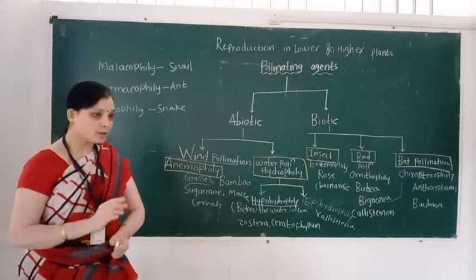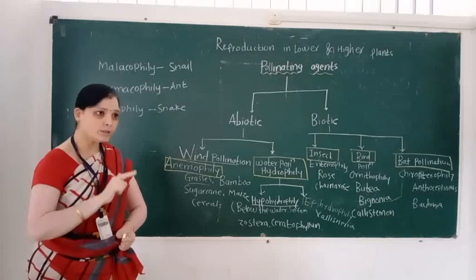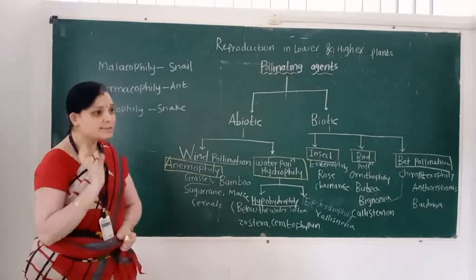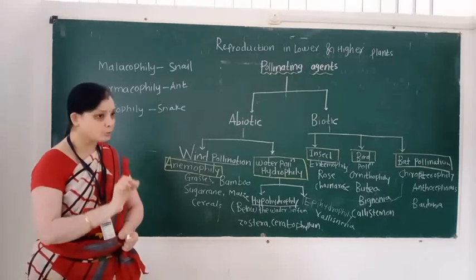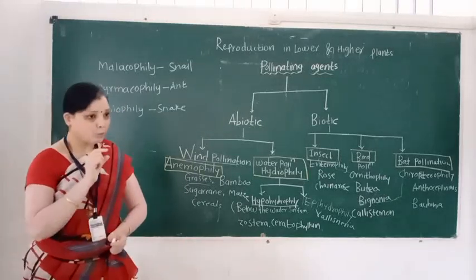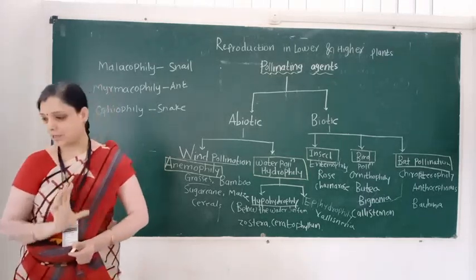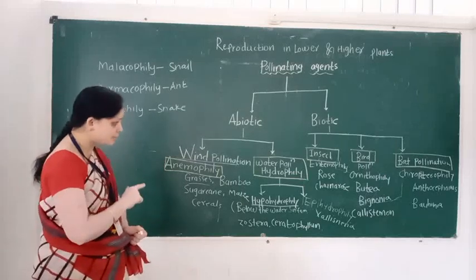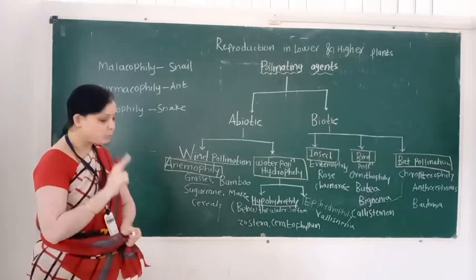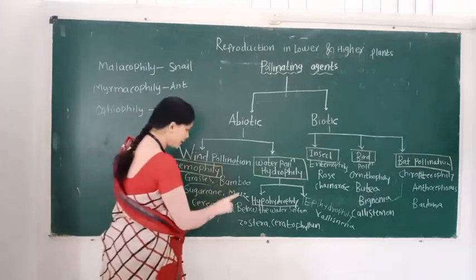And the third floral adaptive character: flowers are without fragrance. They do not consist of nectary glands, and pollen grains are without exine. Inflorescences are produced at the top of the plant body. So these are the floral adaptive characters for water pollination, that is hydrophily.